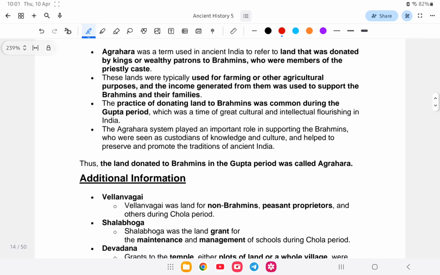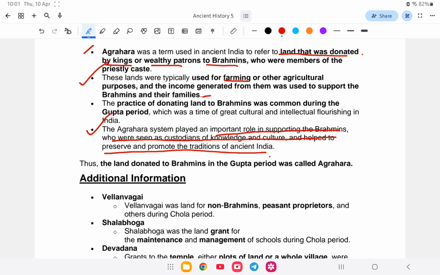So Agrahara is a term used in ancient India to refer to the land that was donated by kings or priestly or wealthy patrons to Brahmins, who were members of the priestly caste, and these lands were typically used for farming or other agricultural purposes. The Agrahara system played an important role in supporting the Brahmins, who were seen as custodians of knowledge and culture and helped to preserve and promote the traditions of ancient India.